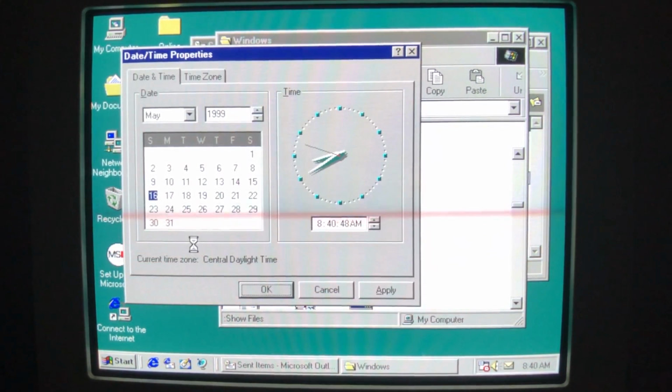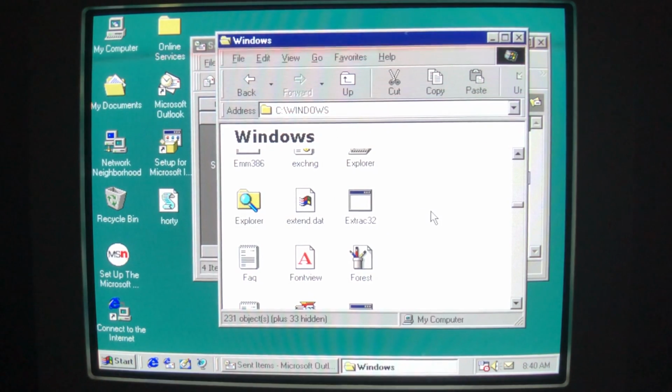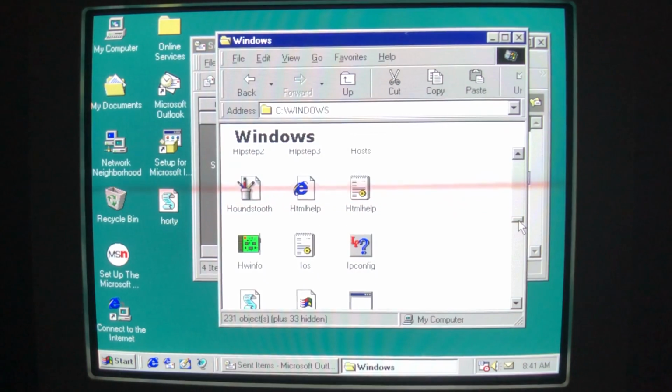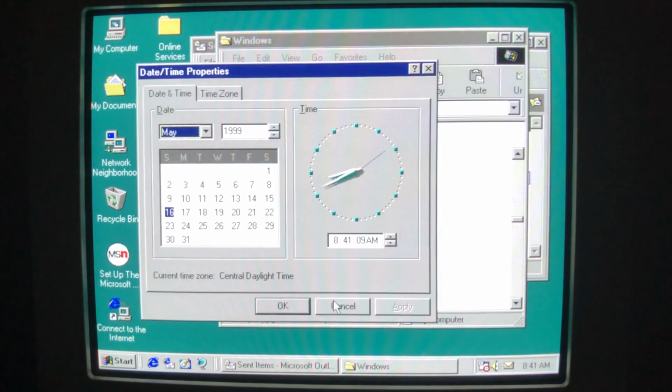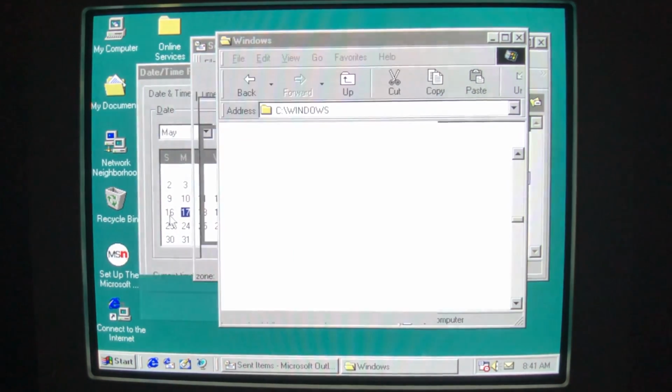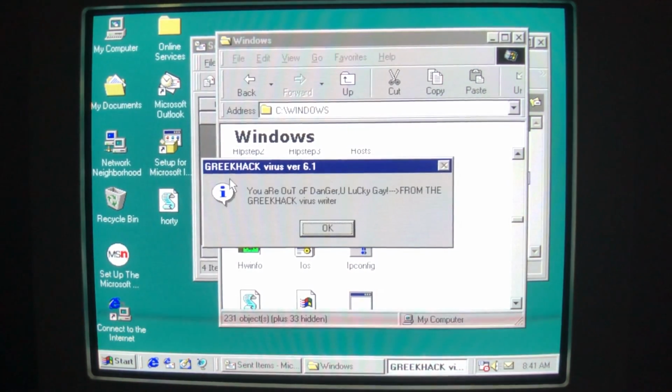Here we go. You ready? May 16th, go! Go! Do the thing! You know, despite our best efforts, I don't think it's working. And if we change the date now to the 17th, we see "Greek Hack virus version 6.1. You are out of danger, you lucky guy, from the Greek Hack virus writer."